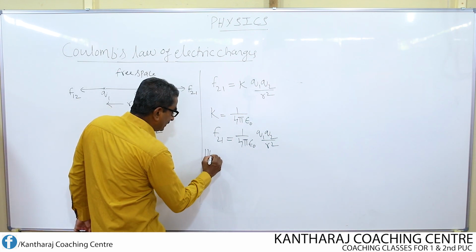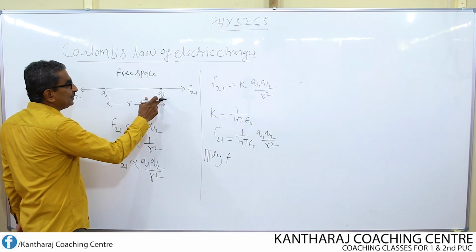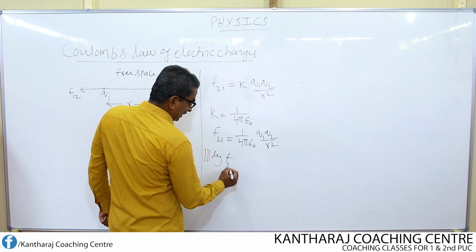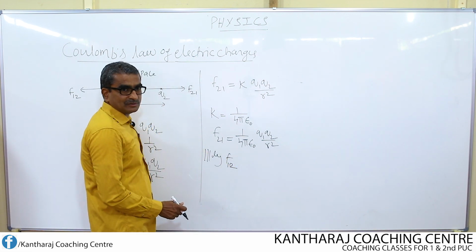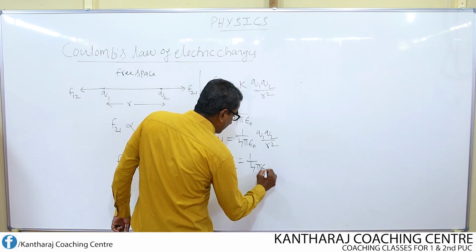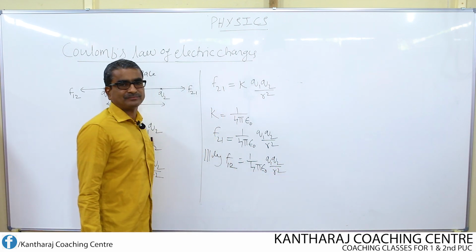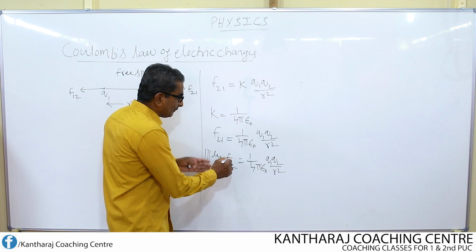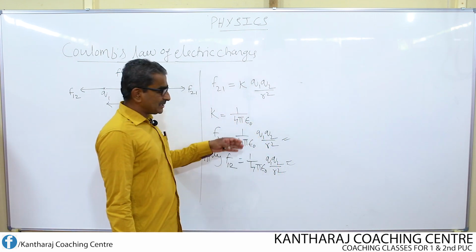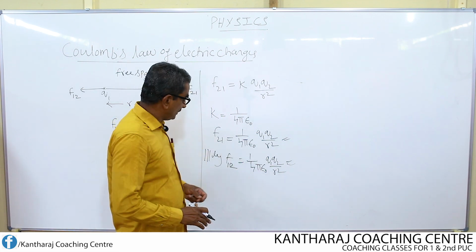Similarly, I can also write like this: force exerted on Q1 due to the charge Q2 equal to 1 over 4 pi epsilon naught Q1 Q2 divided by r square. These two equations represent the mathematical form of Coulomb's law.